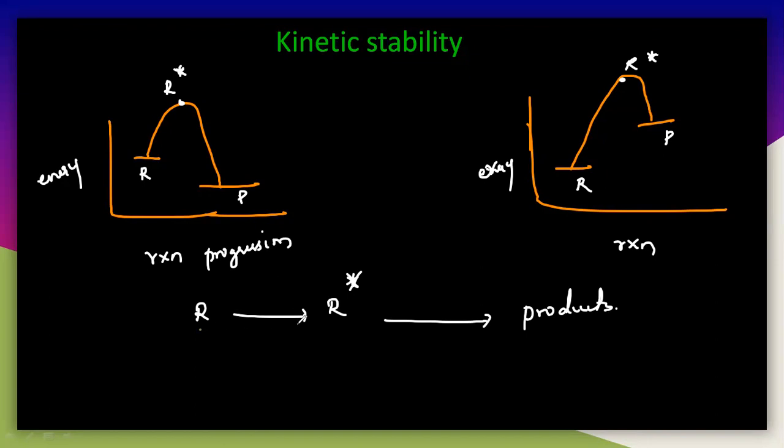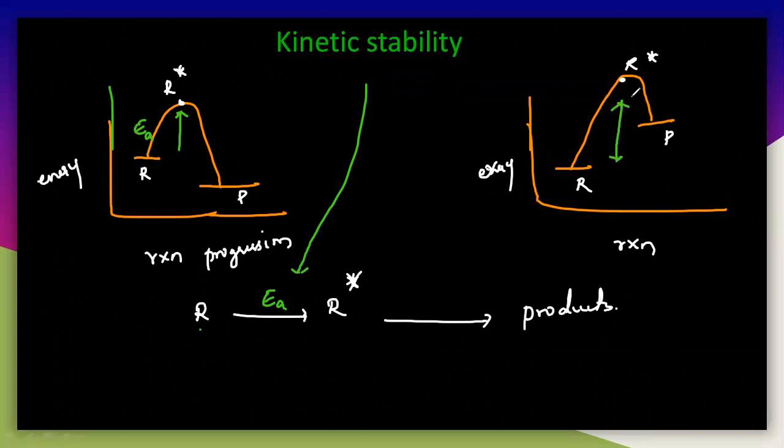To convert this R to R star, that is, to convert the inactivated reactant to an activated molecule, we need a certain amount of energy. That certain amount of energy is called the activation energy. Here the kinetic stability depends on the activation energy. The energy from R to R star is called the activation energy. We are adding a certain amount of energy to get activated. Here also the activation energy is this one.